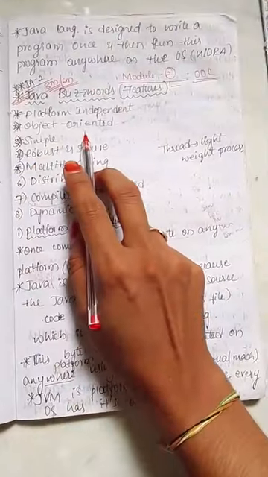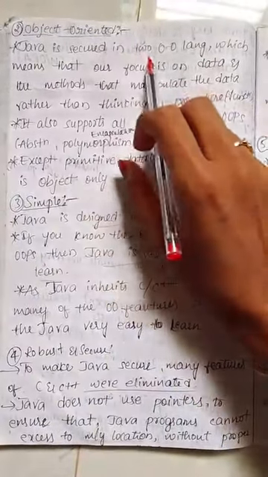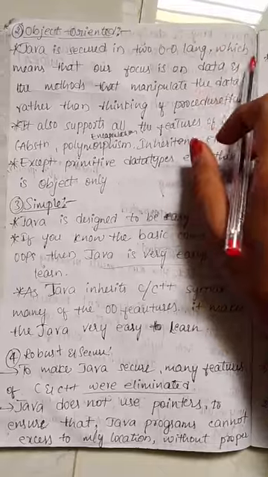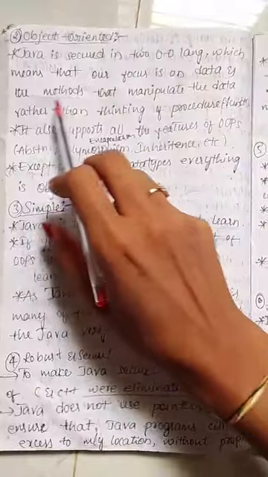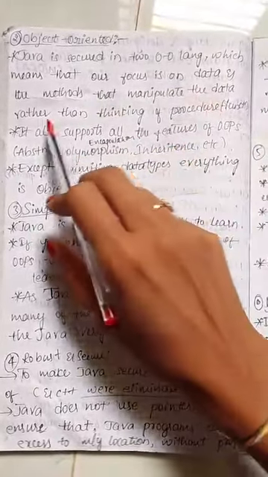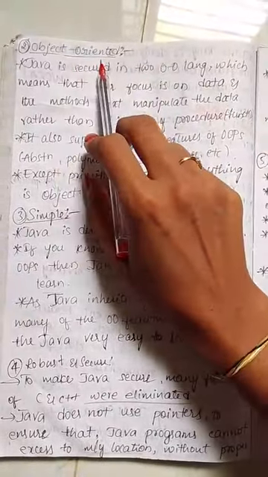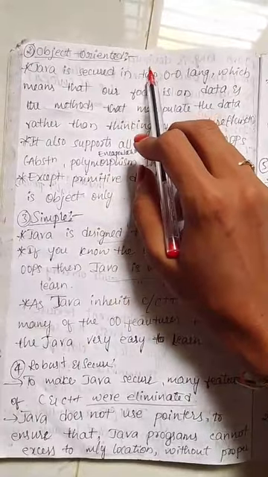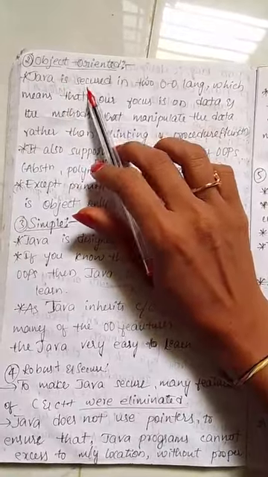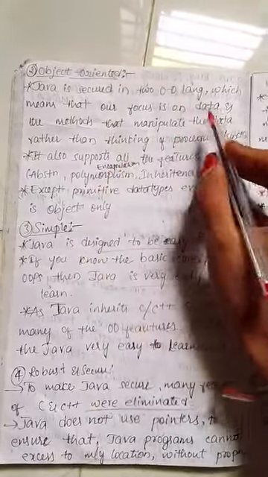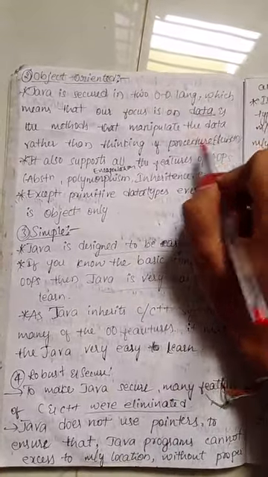The second one is object oriented. Java is an object oriented language, which means our focus is on data and the methods that manipulate the data, rather than thinking of procedures or functions. Likewise, in Java the focus is on data rather than procedures or functions.